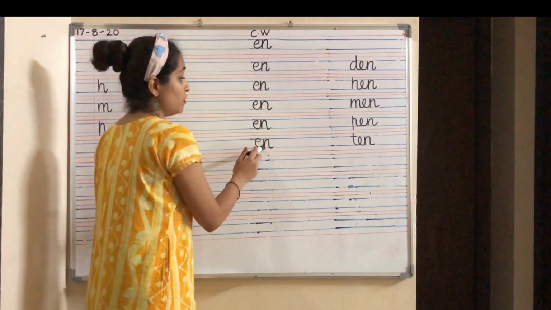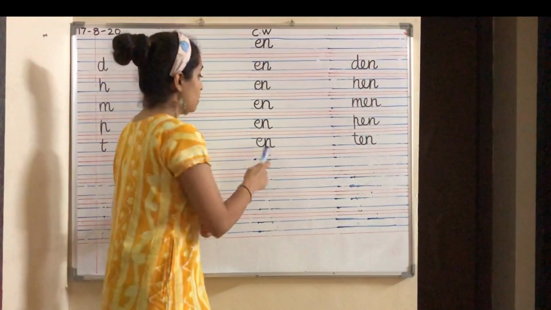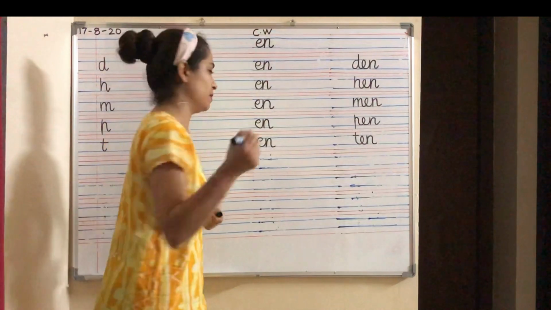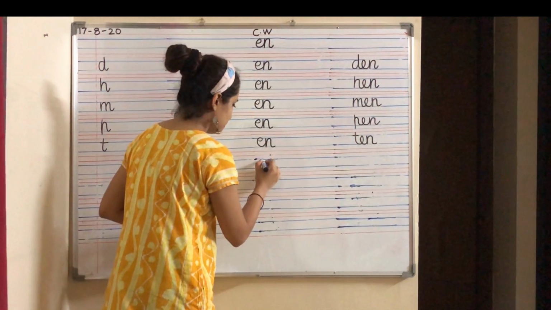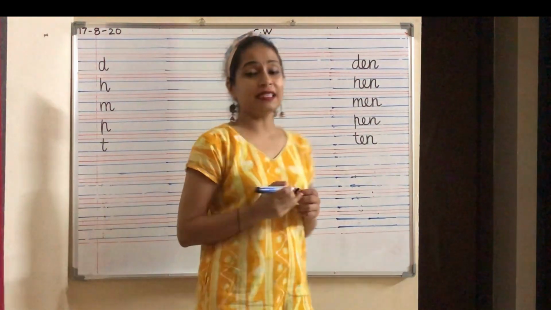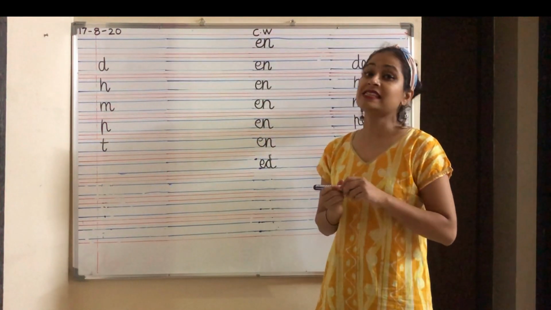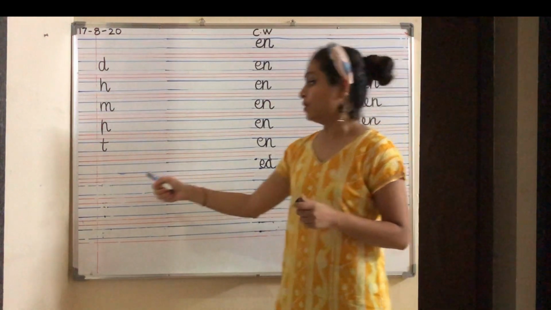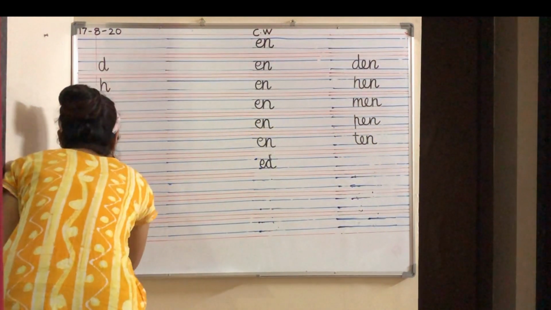So now after we finish writing the E-N words, below E-N write E-D. E-D says ed. Now over here, which is the first letter?